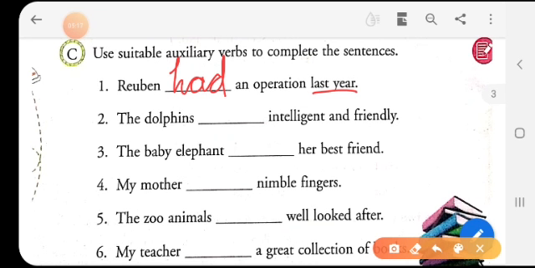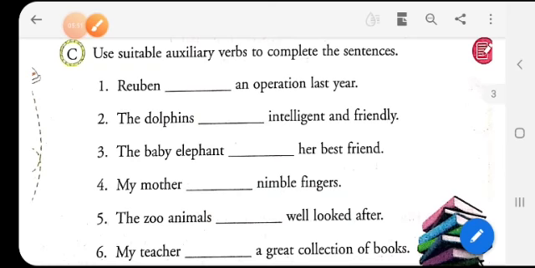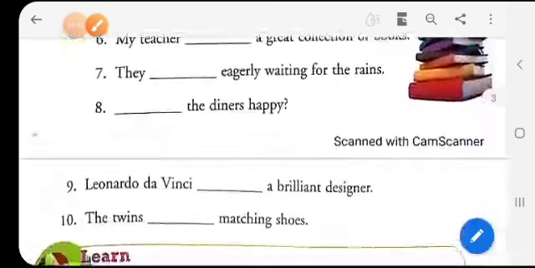The dolphins are, since dolphins is a plural word, we will use the verb are. The dolphins are intelligent and friendly. The baby elephant, since it is singular, we will use is. The baby elephant is her best friend. My mother has, for singular, nimble fingers. The zoo animals are well looked after. So, this is all for me and the rest is for you.